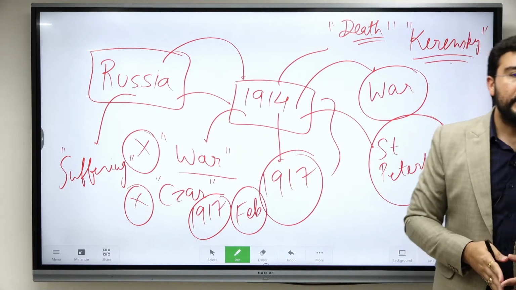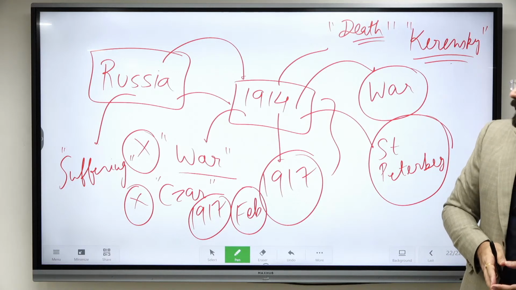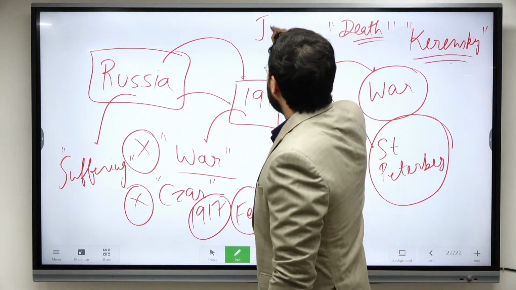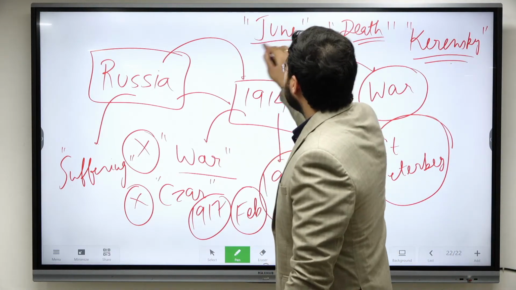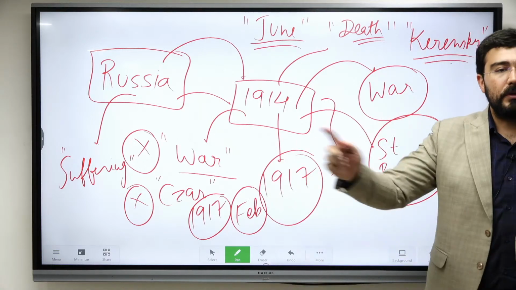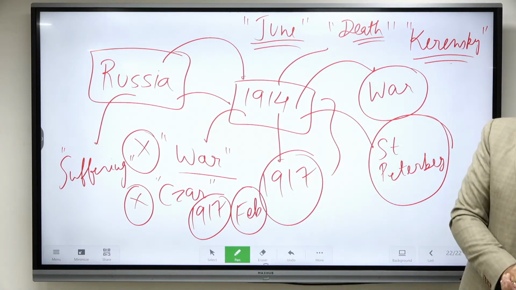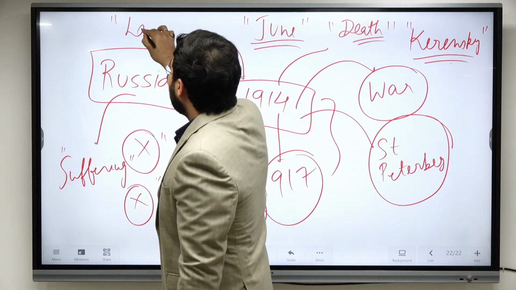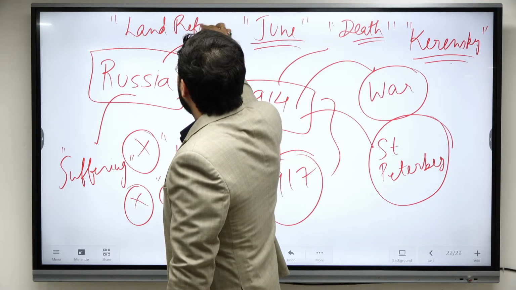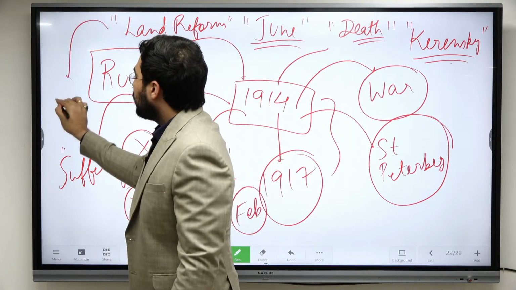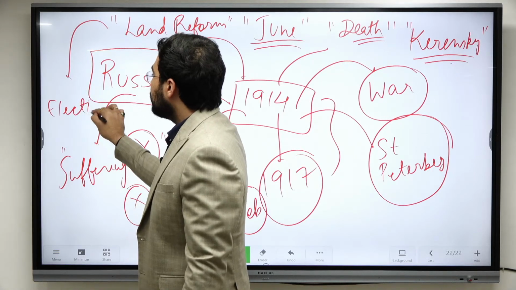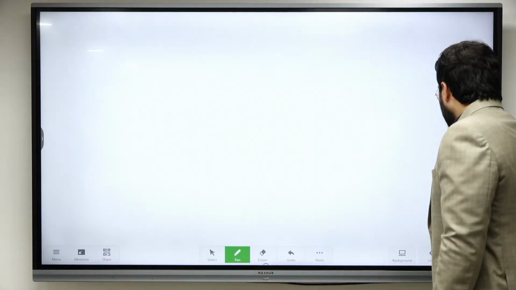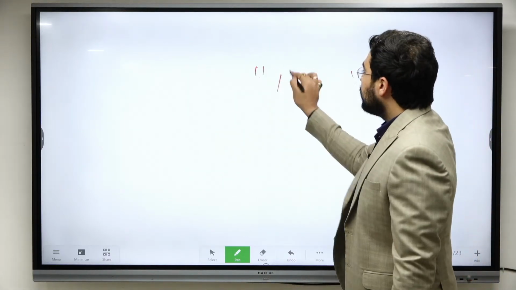Kerensky became the leader after the revolution in 1917. Kerensky also committed some mistakes. When the army was losing, he sent even more army. It is known as the June Offensive. They were sent to the war, and again the Russian soldiers died, and on a large scale families started suffering. He did not care much about land reforms. He did not even consider conducting elections. Because of this, there was a kind of revolutionary situation.